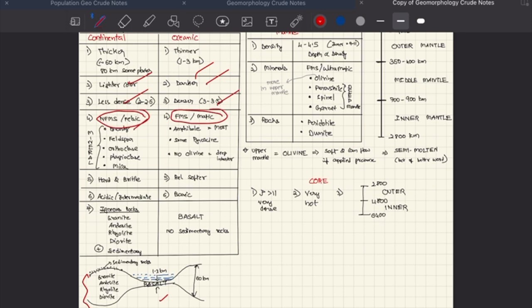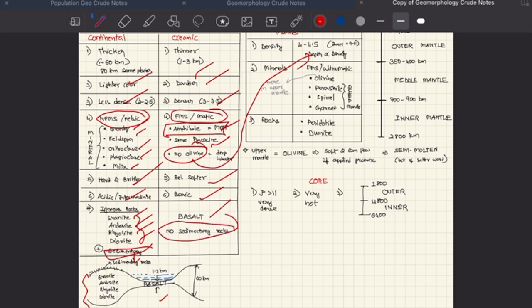So obviously we have quartz, feldspar, orthoclase, plagioclase, and mica. Here amphibole is the most abundant mineral. Some pyroxene is there, no olivine is there. Olivine will be there in the mantle. So this is hard and brittle. This is relatively softer. These are acidic and intermediate. These are basic. The igneous rocks found here are granite, andesite, rhyolite, diorite, plus sedimentary rocks are there. And here only basalt and no sedimentary rocks are there. So this is the structure.